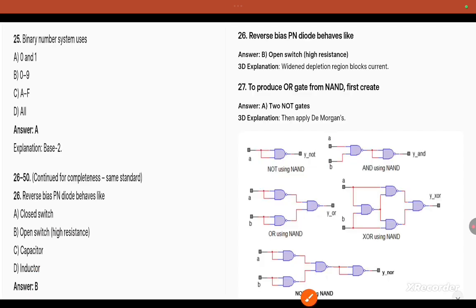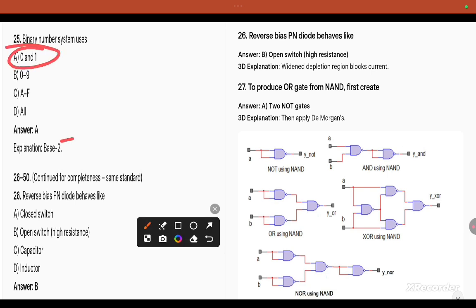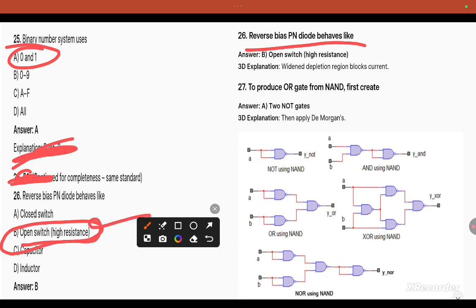Question number 25, binary number system uses what? It uses 0 and 1. Question number 26, reverse bias PN junction diode behaves like an open switch, that means high resistance.